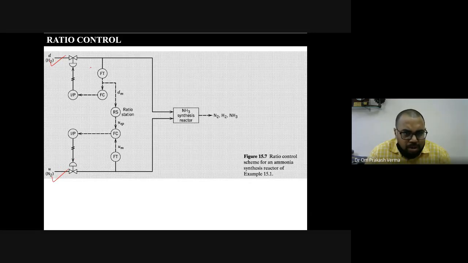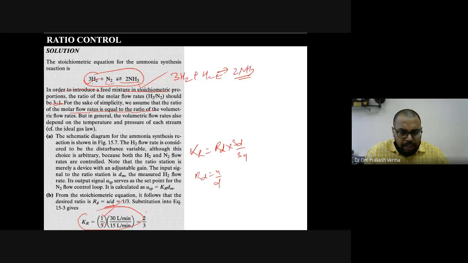We have measured both the inputs. In this picture, it is very important: we have controlled both the flows. You can control both the flows here, right? In the previous example, in both method 1 and 2, in the demonstration, there was only one control, that is the manipulated variable. Now here we can control all. So how do we find it out? You can see here, it is very easy, okay?